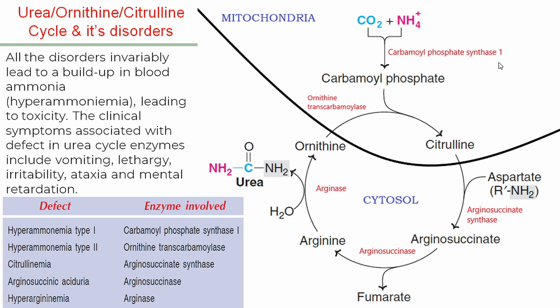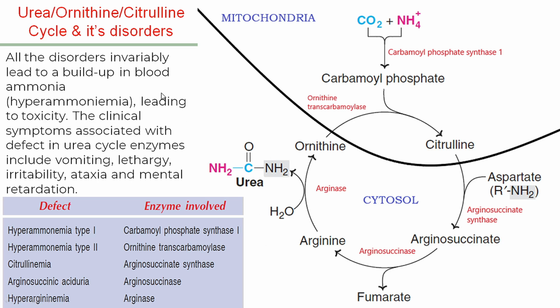Carbamyl phosphate synthase 1, remember, carbamyl phosphate synthase 1 is in the urea cycle. Carbamyl phosphate synthase 2 is a pyrimidine nucleotide enzyme. It has nothing to do with the urea cycle. Basically over here, carbamyl phosphate synthase 1 is responsible for combining carbon dioxide with ammonia to form carbamyl phosphate, which combines with ornithine to form citrulline, and the whole cycle continues until urea is formed.